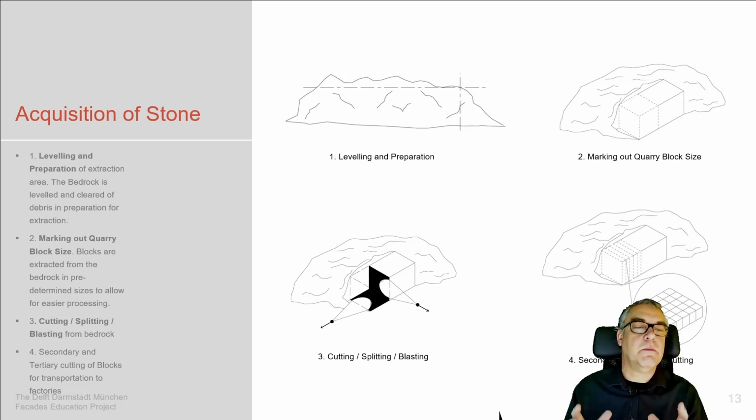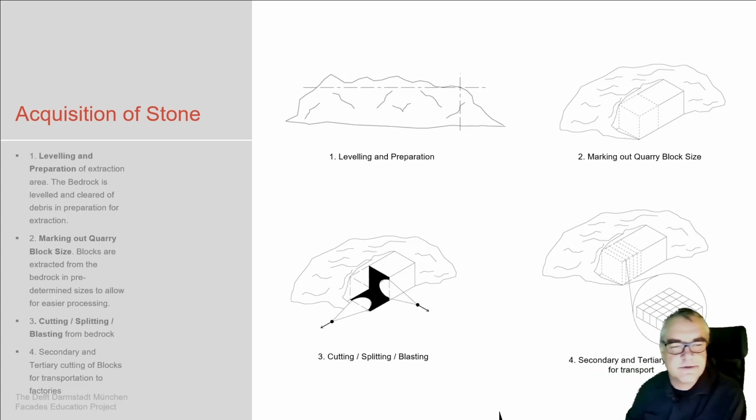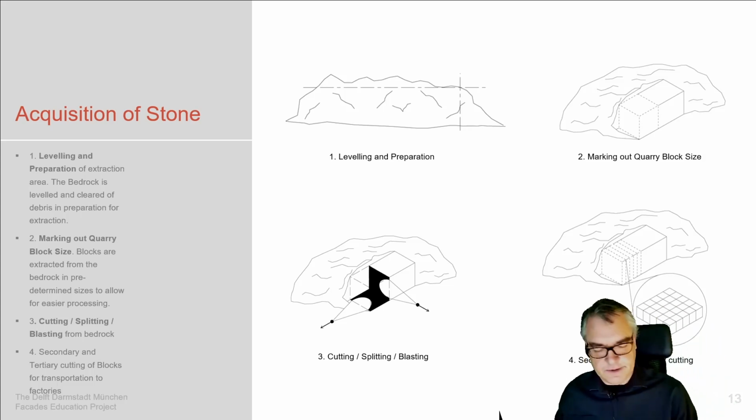The acquisition of stone starts by identifying where it is positioned, then leveling it and preparing it, making the quarry blocks. Block size is mainly defined by transport out of the quarry to the next position of manufacturing. Then the cutting happens. It's a saw system, which we discuss in a minute, and then the secondary and tertiary cutting of transport is happening in a later phase, which we see in a minute within these slides.